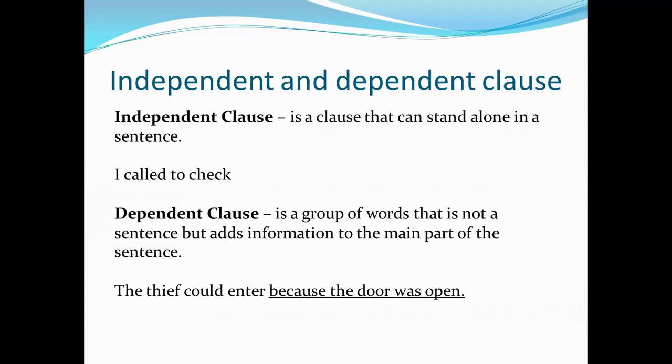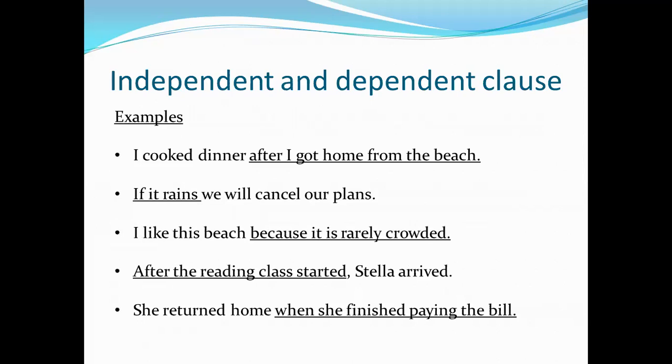Some examples of independent and dependent clauses. Children, you have done this in your previous class. In class 6, you have dealt with independent and dependent clauses. Now see the first example. I cooked dinner after I got home from the beach. So after I got home from the beach is a dependent clause which is dependent on the first part of the sentence. If it rains is a dependent clause in the second one. I like this beach. It has meaning. Because it is very crowded? No. It is a dependent clause dependent on the first part of the sentence.